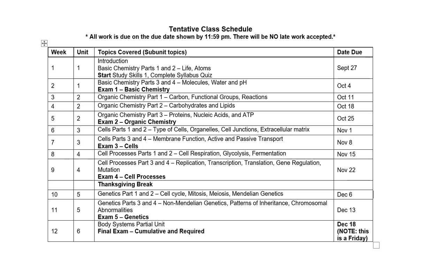So please do look in Canvas at the due dates, because the pieces that are specific to parts 1 and 2 are due by September 27th. The parts that are specific to 3 and 4 are due by October 4th, but the homework, which covers all 4 parts, and the study skills, which covers the entire unit, and the exam are all due on October 4th. So it seems like a lot of things are due during the end of the unit week.